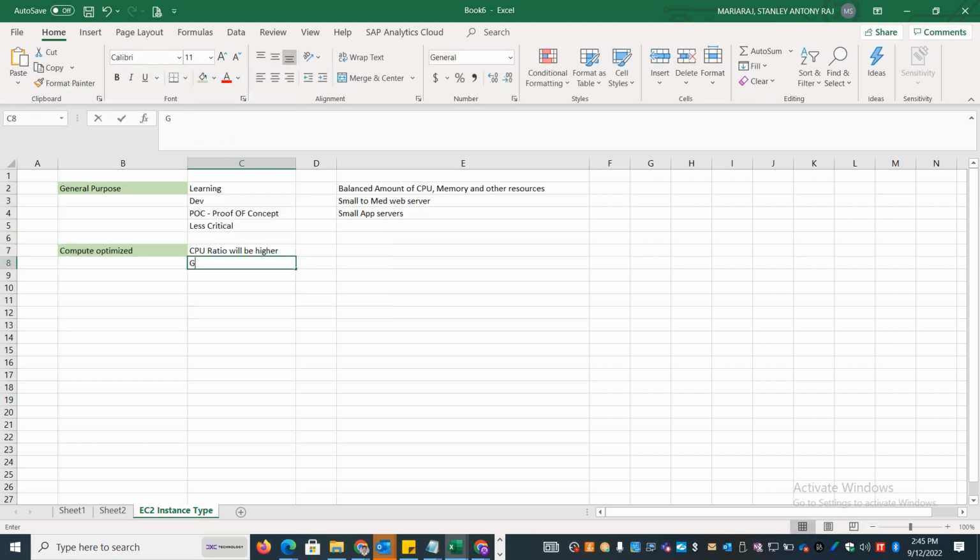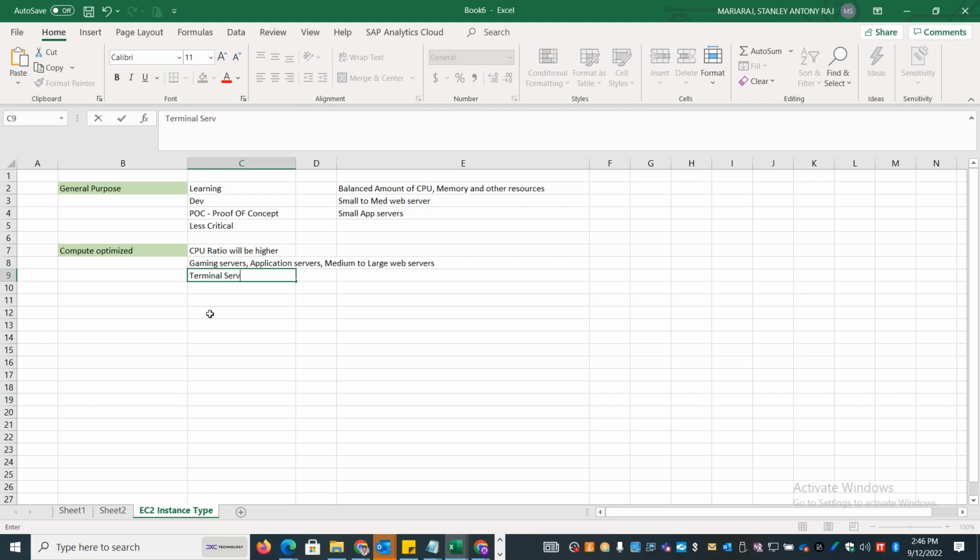Any gaming server or specific application servers will need a lot of compute capacity. Medium to large web servers in this category will need a lot of compute power. So generally we choose compute optimized when there is an application that needs this category, including some terminal servers and so on.